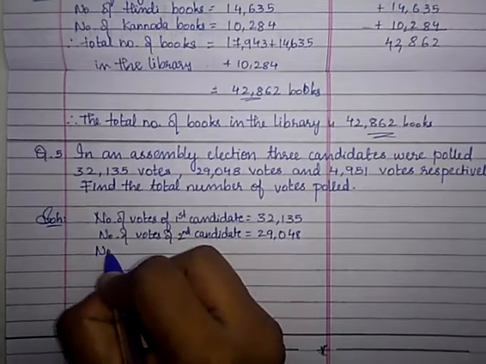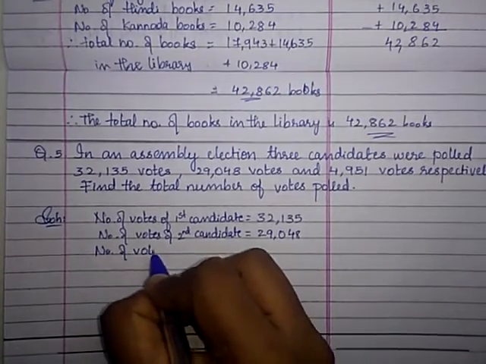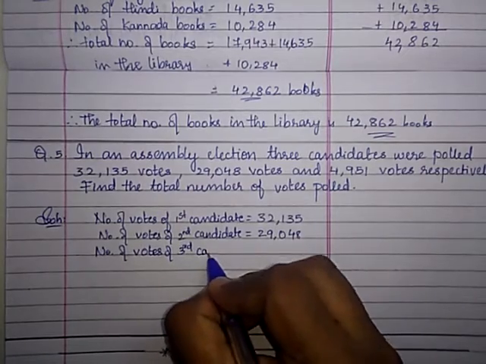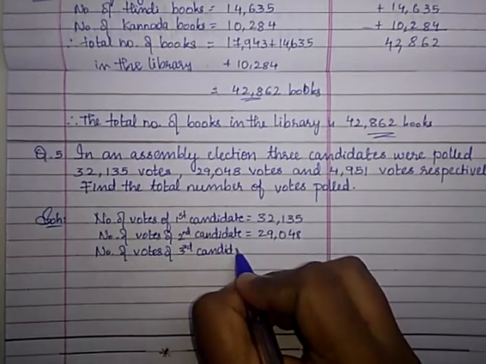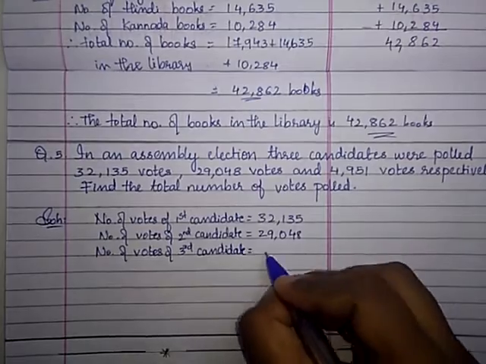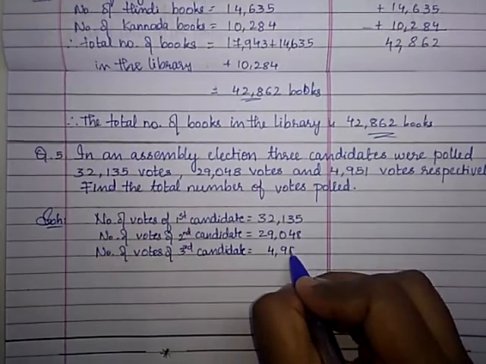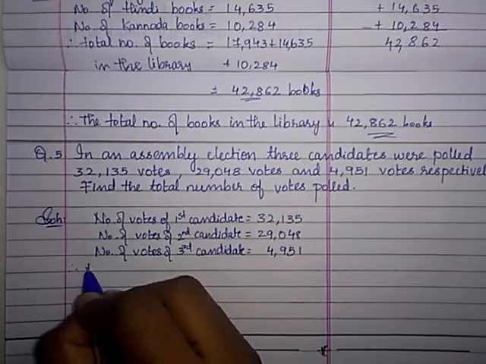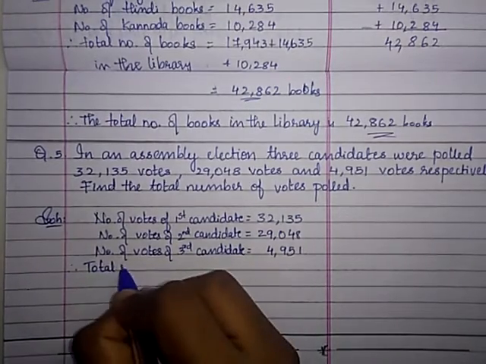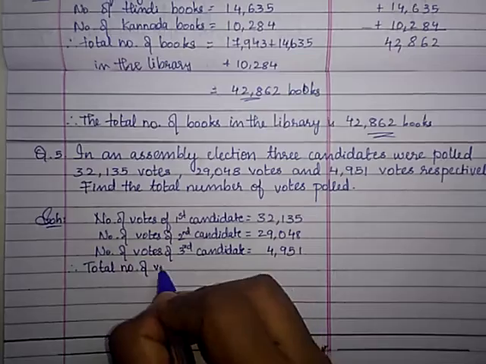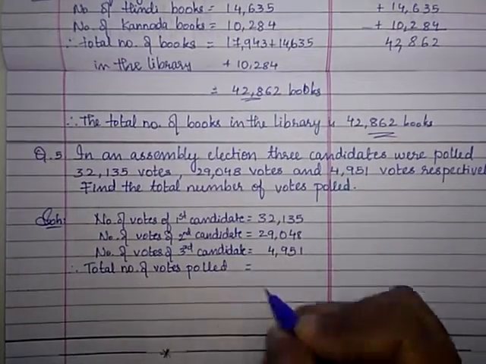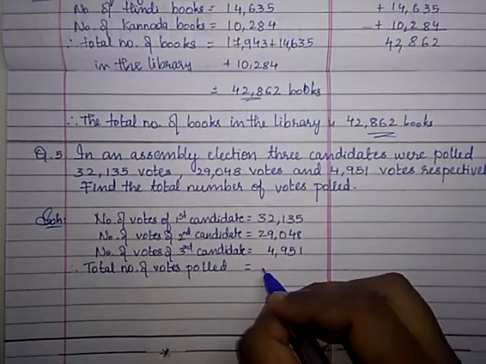Then number of votes of third candidate is equal to 4,951. Okay, therefore total number of votes polled is equal to, we have to add all these three.